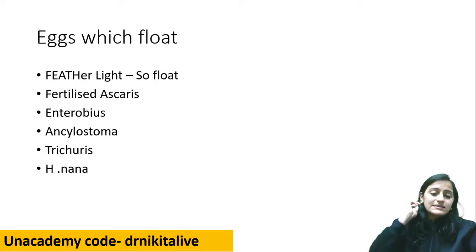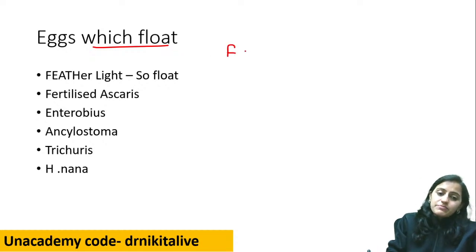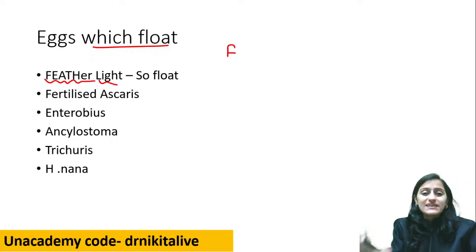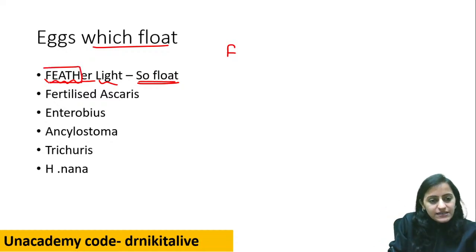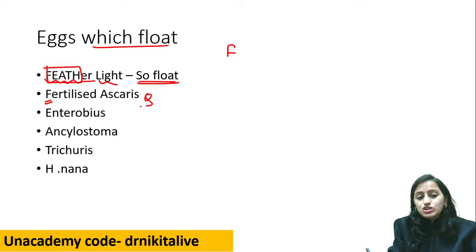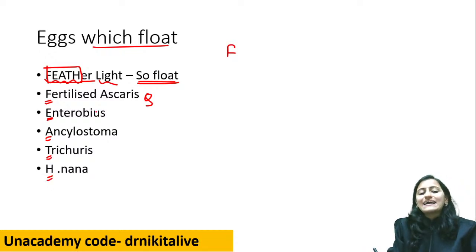Next mnemonic, the last mnemonic here, eggs which float. Which are the eggs which float? The mnemonic to remember that is FEATHER light. The eggs are as light as a feather, so they float. So remember FEATH: Fertilized Ascaris, remember it is not unfertilized, Enterobius, Ancylostoma, Trichuris trichiura and H. nana.